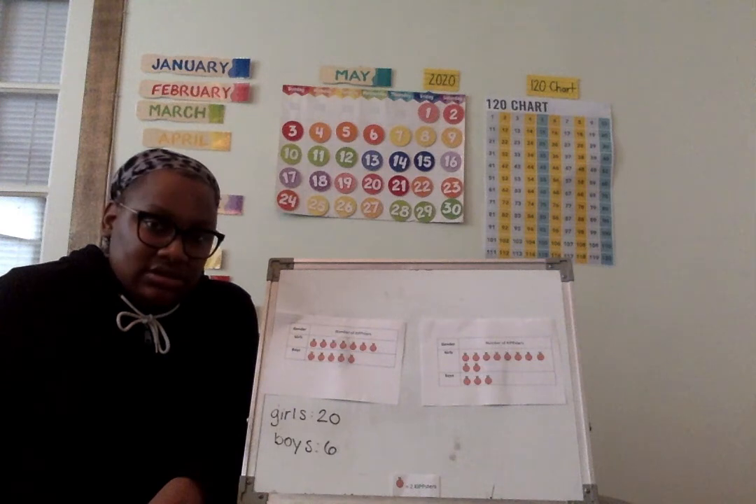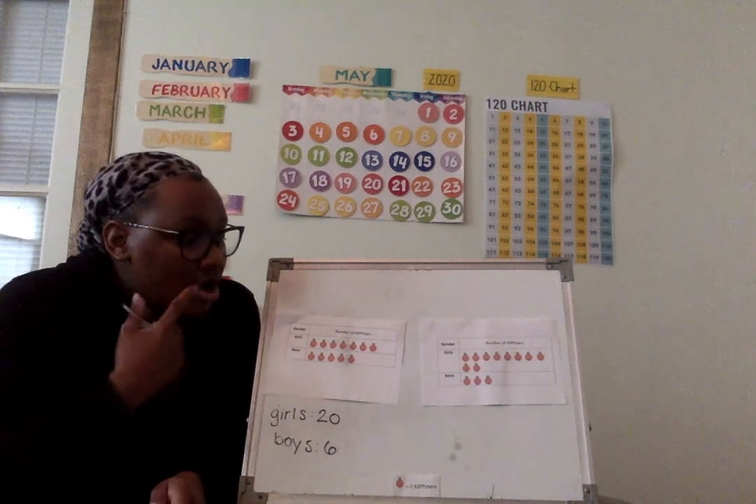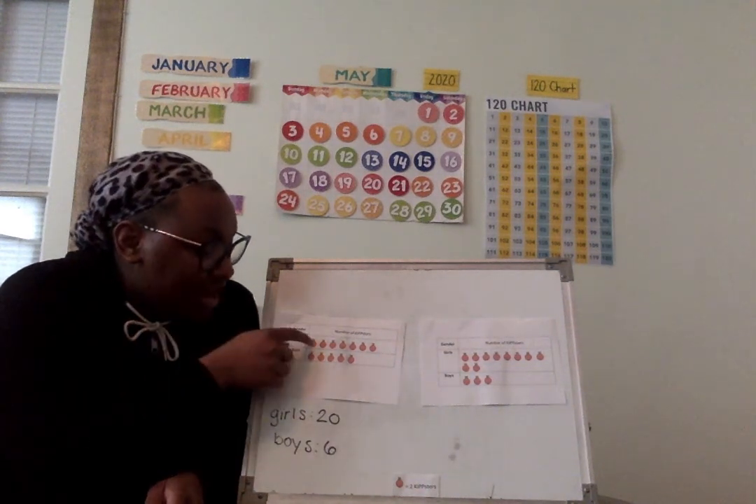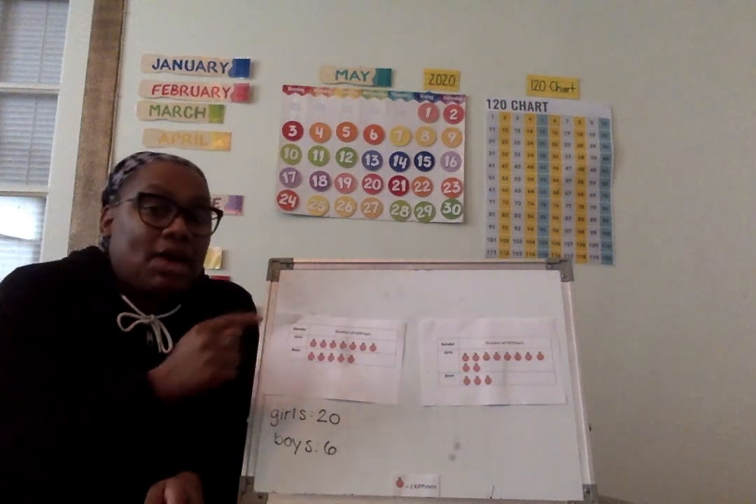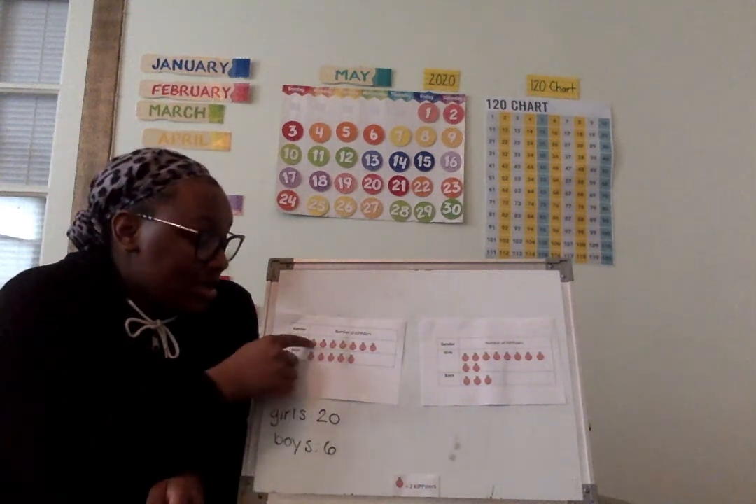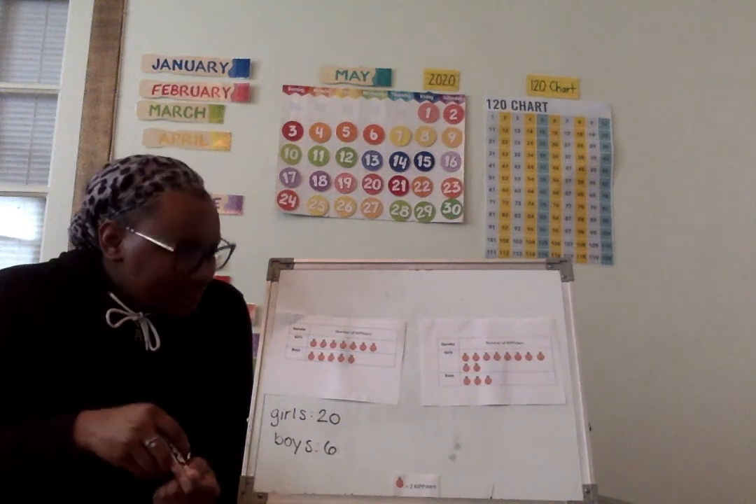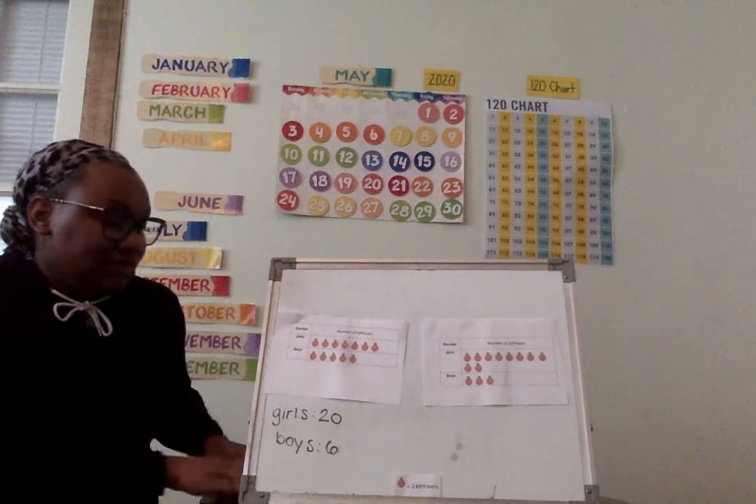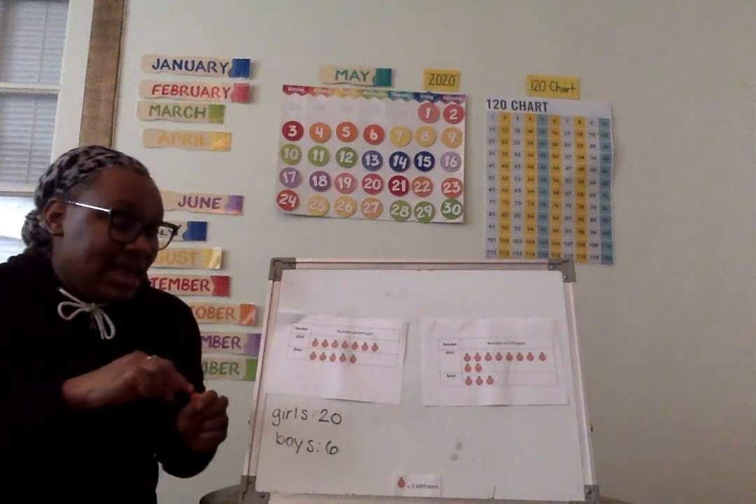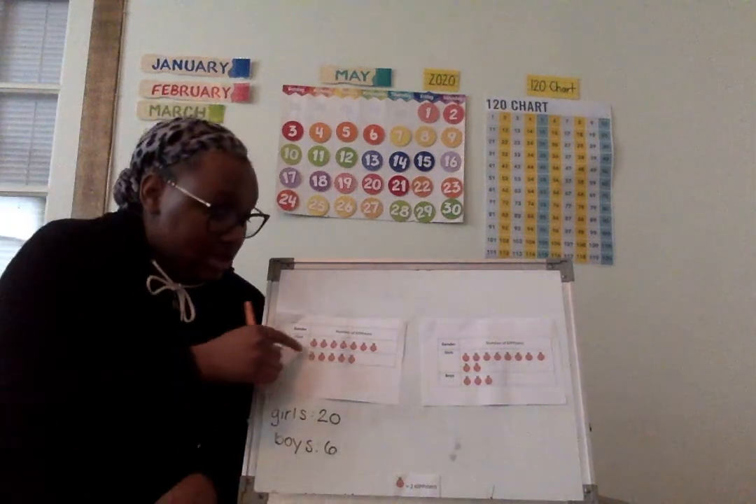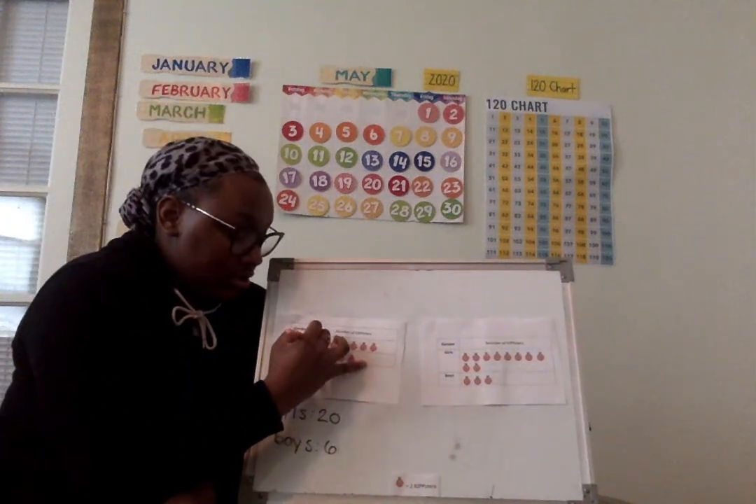What does that tell us? Oh, that tells us that for every orange we see, we need to count by 2. Okay, so let's look at this first graph. We're going to count by 2 to figure out in this graph how many girls like oranges. Let's count by 2. Count with me.